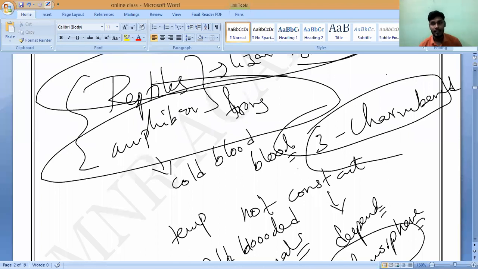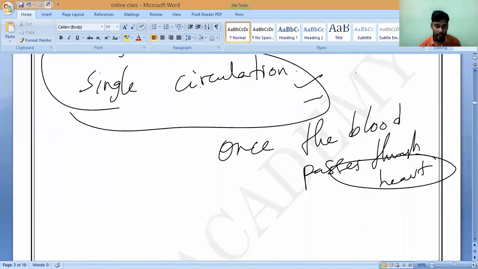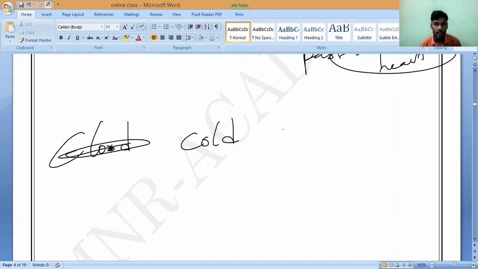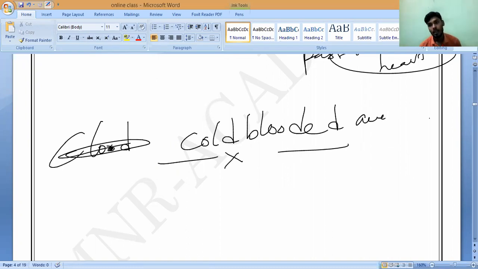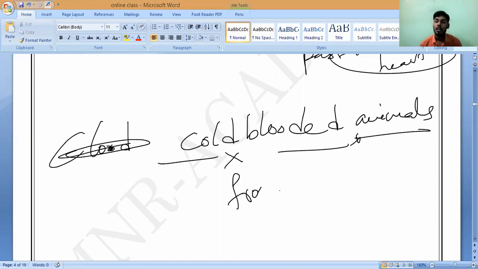Then is it double circulation or single circulation? I want that answer for cold-blooded animals. Anybody, please give me the explanation. Is it double circulation or single circulation? Tell me. How many times will the blood pass through the heart? How many chambers does it have, Ra? Arun, Karthikeyan, Yalini?